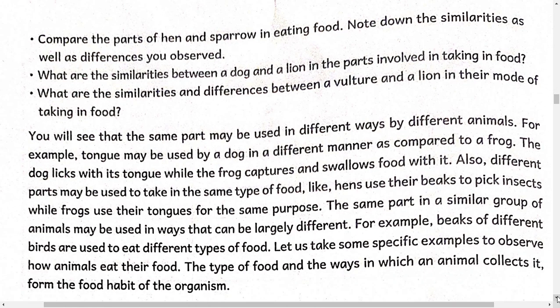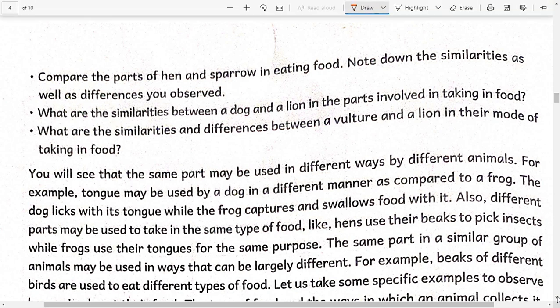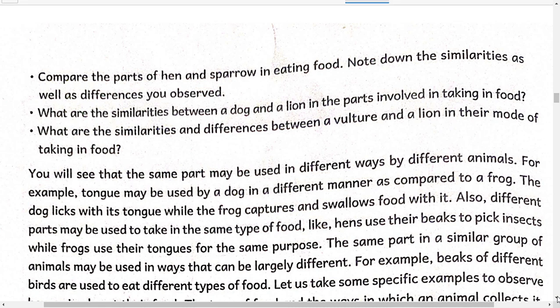And what are the similarities between a dog and a lion in the parts involved in the taking of the food? So here, between the dog and lion, the dog licks with its tongue and runs fast. The lion hunts the other animals. It uses strong legs to run, sharp claws to catch, and sharp teeth to tear the flesh. The claws of the lion are also sharp to hold the animal. Dog also uses its teeth and nails in capturing its food.